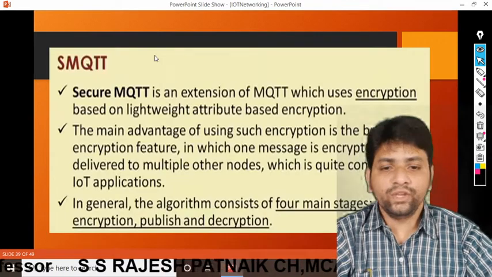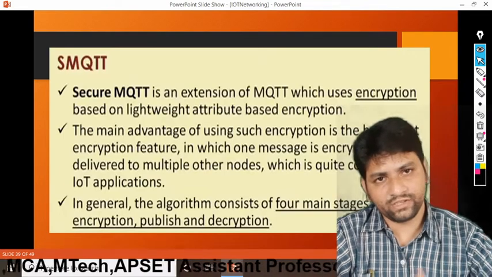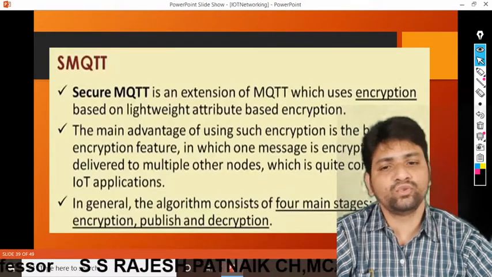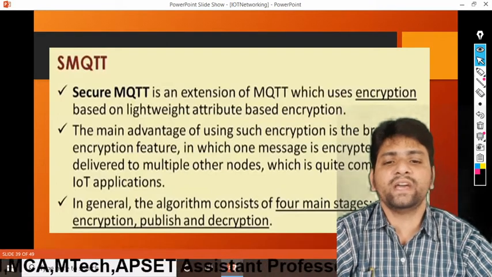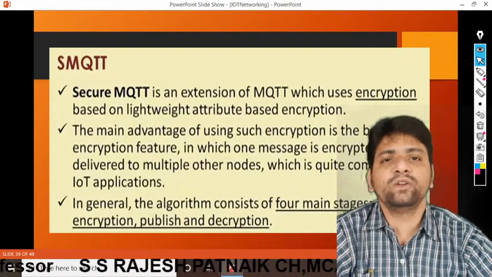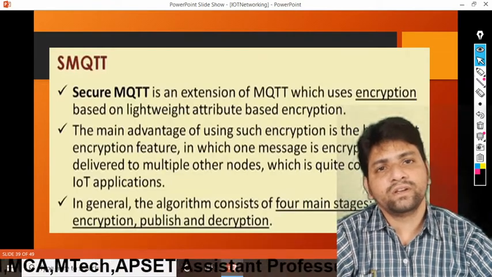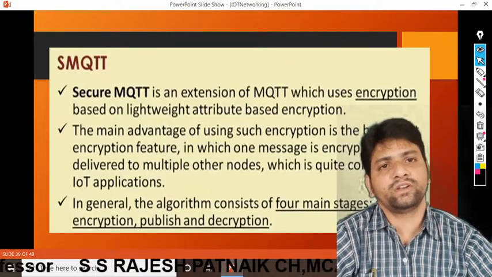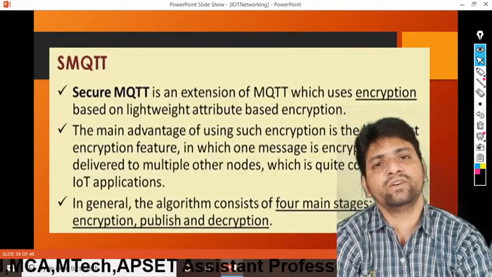Next, we know what MQTT is, and what the working process of MQTT is. If you want to provide security, then it becomes SMQTT. See here, secure MQTT is an extension of MQTT which uses encryption based on lightweight attribute-based encryption. We know that the data will be transferred over the network, and the network must have encryption and decryption techniques for converting plain text to encrypted text and encrypted text to plain text. It is very much needed. So this same thing is extended for SMQTT.